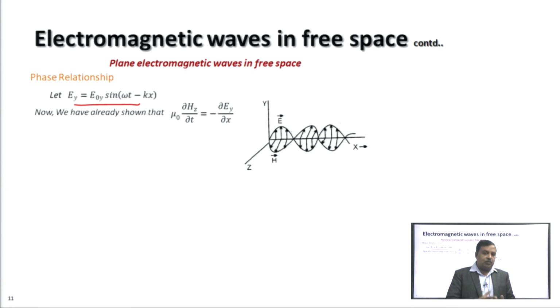Now, we have already shown that if the electric field is along the y axis, then the magnetic field is along the z axis when the wave is propagating along the x axis. The relation between the component of the electric field and the component of the magnetic field is given by this equation.